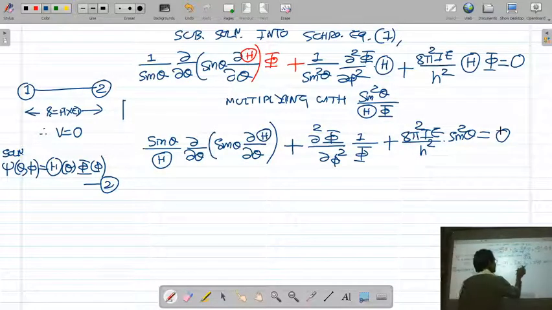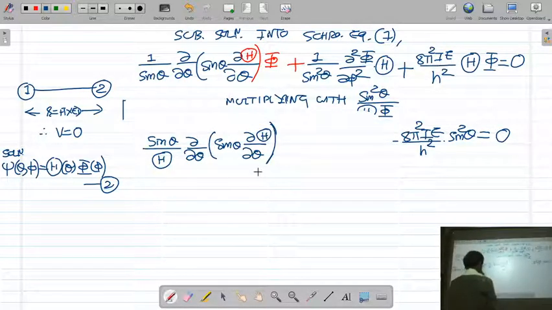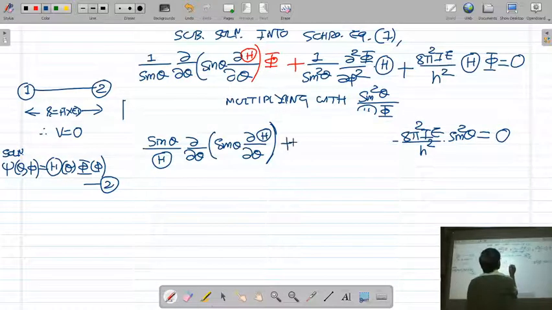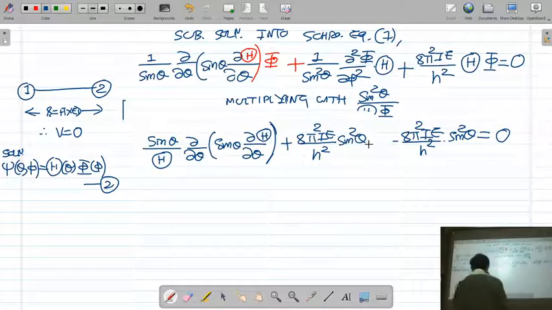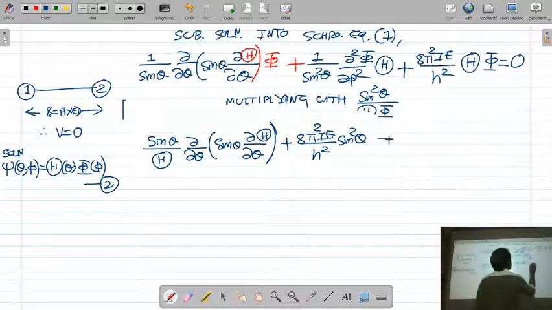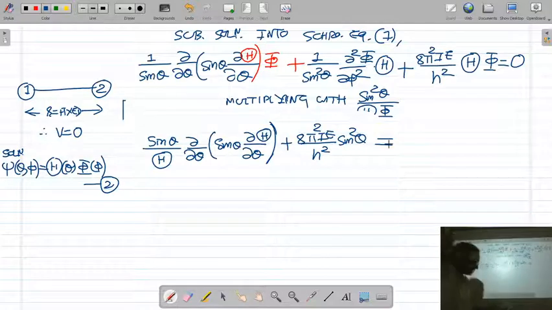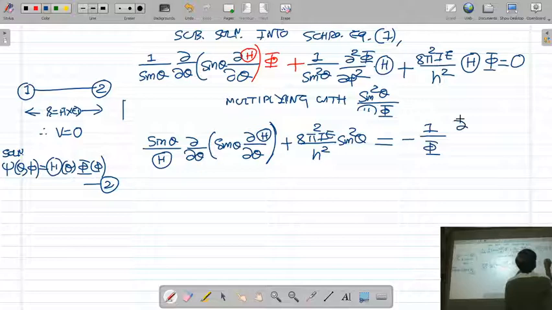I am taking the middle term to the right hand side. If you take the middle term to the right hand side, it will become minus 1 upon phi d square phi upon d phi square.